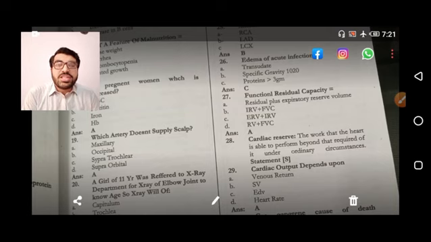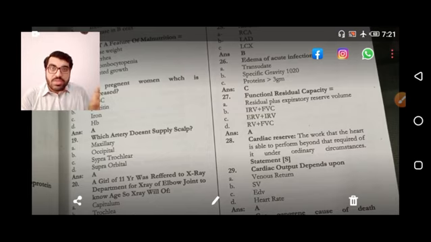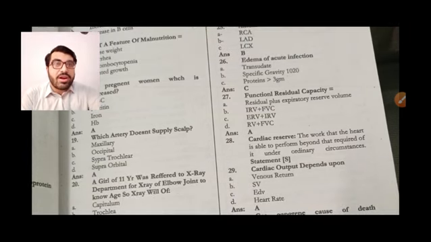And what is the functional residual capacity? That is the residual volume plus expiratory reserve volume. And there is another MCQ they will ask. Each of the volumes or capacities I demonstrate is an MCQ. Each one is an MCQ, so you have to have a clear concept regarding that.